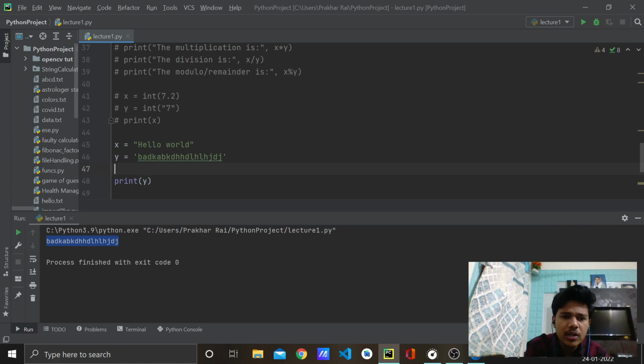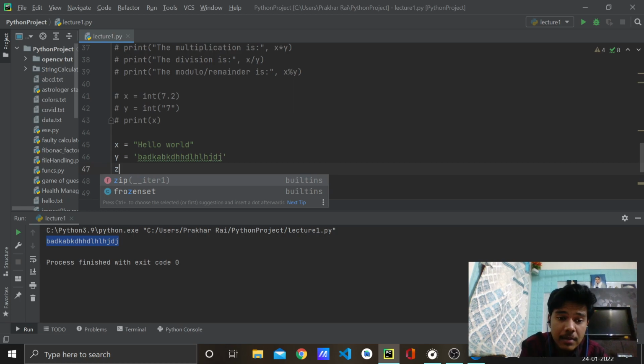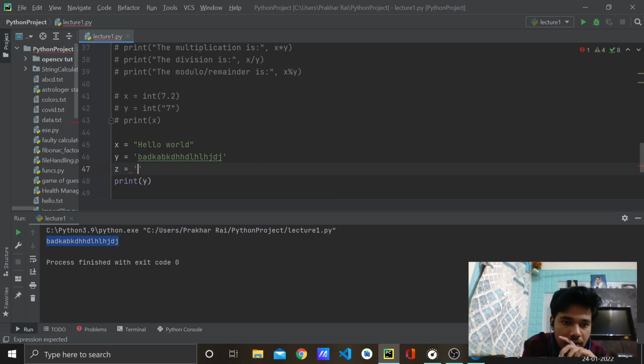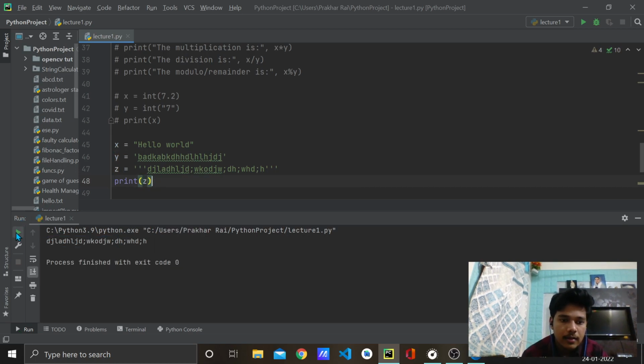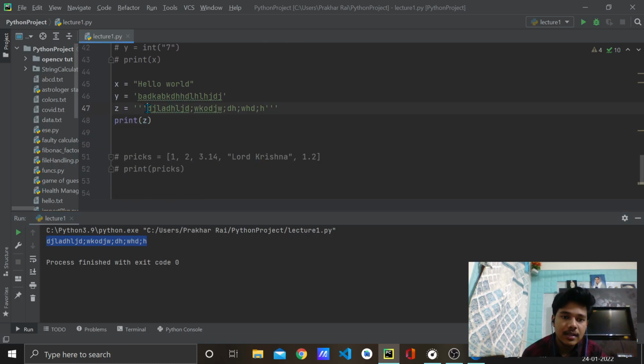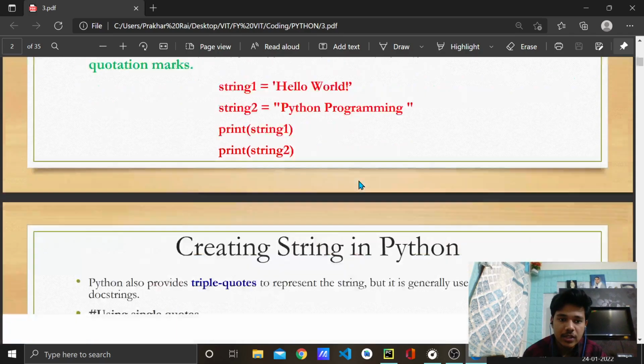Also, I would like to mention that Python also provides the functionality of writing strings in triple quotations. Triple quotation means triple single quotations, like we did in multi-line comments, right? I'll show you how. See, 1, 2, 3, and writing anything inside this, right? You see these 3 single quotations and these 3 single quotations for closing it, and if I print z, then it should give me the exact output. But you might wonder, this was for commenting that particular thing, right? So how is it working? The point is mentioned here also, I suppose.